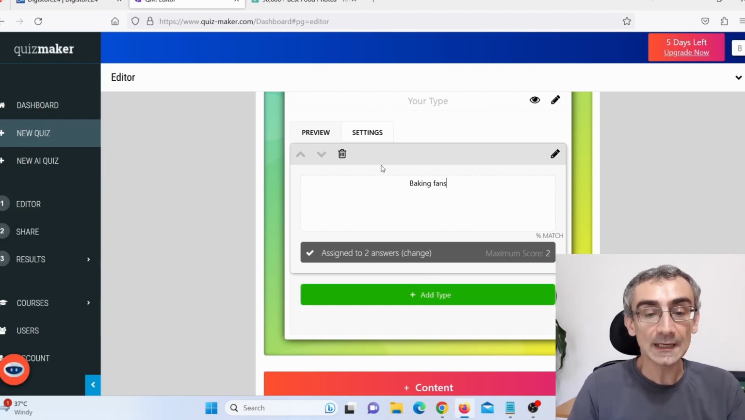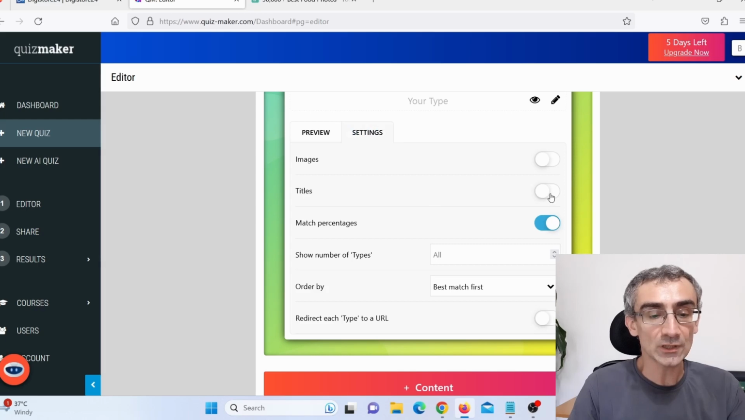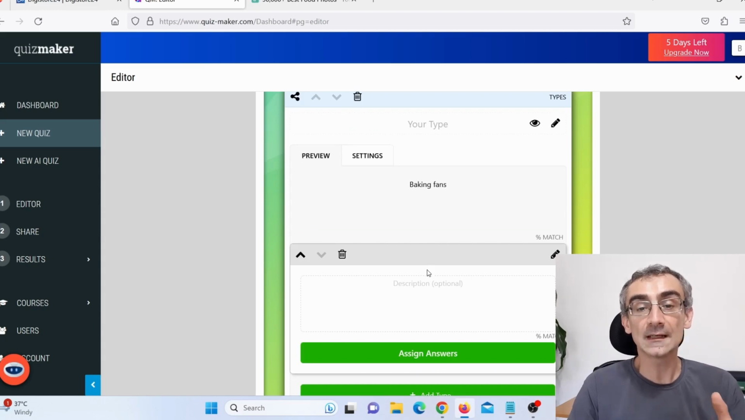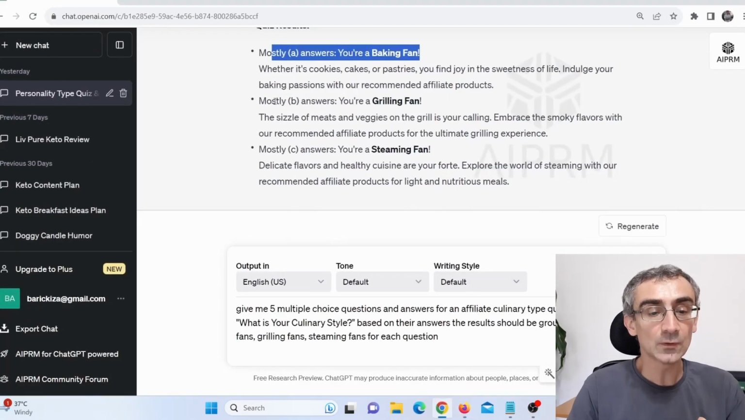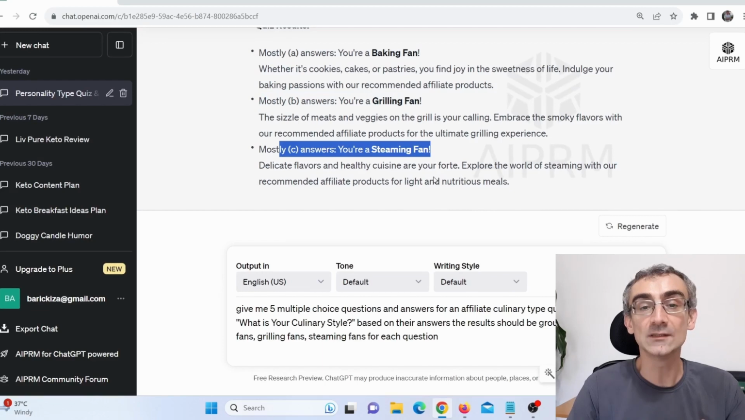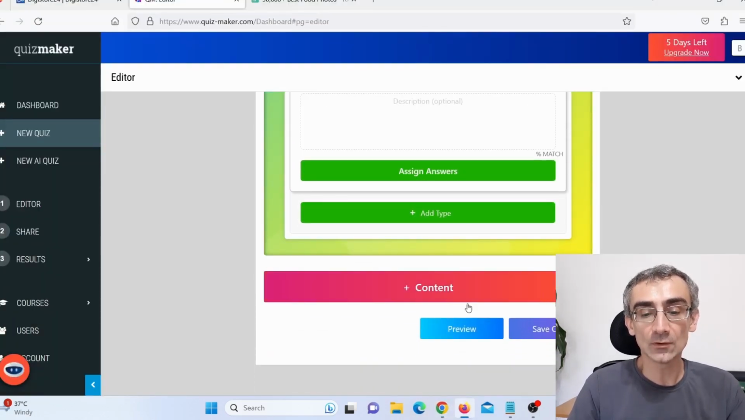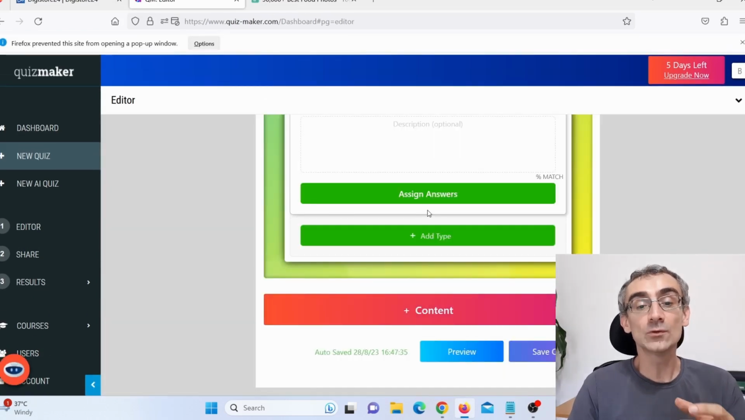And also I can click here on settings and I can change title, I can add images and stuff like that. And again, just add here on type, and you can add another type for these questions here for mostly B and for mostly C. You need to do that for all of these, okay? And after that, just click here on preview and you can preview your quiz.